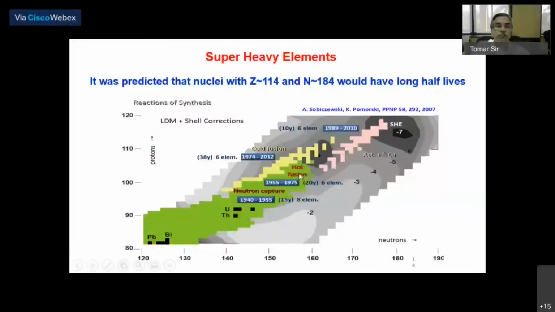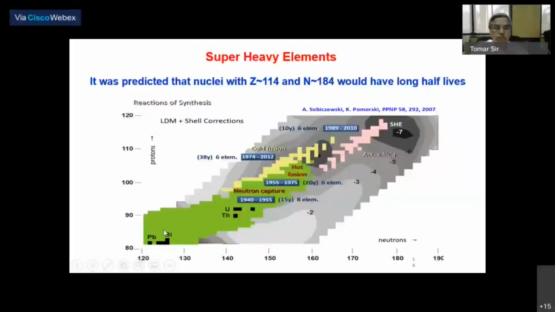That's called hot fusion, meaning the compound nucleus has very high excitation energy. Whereas there is something called cold fusion. If you use lead or bismuth as target nuclei and bombard with heavy nuclei, like 82 plus, let us say, to go to 120, you have 40, about zirconium. So you bombard with very heavy projectiles.